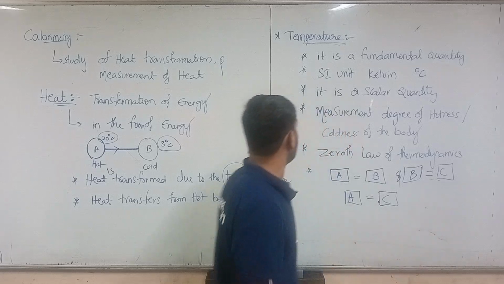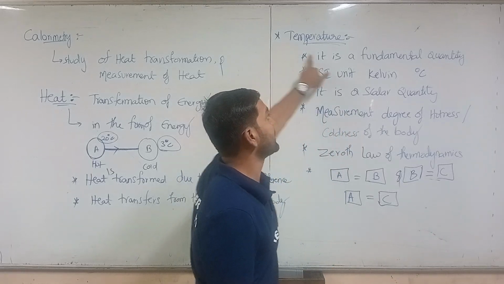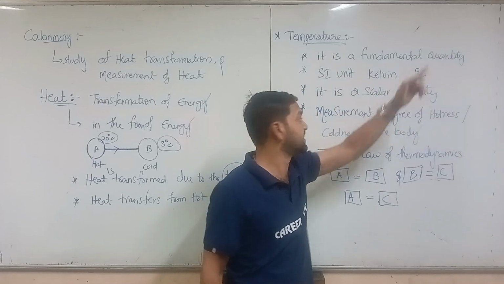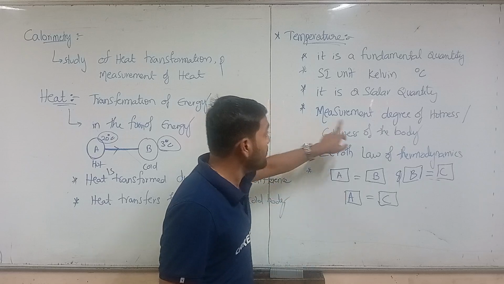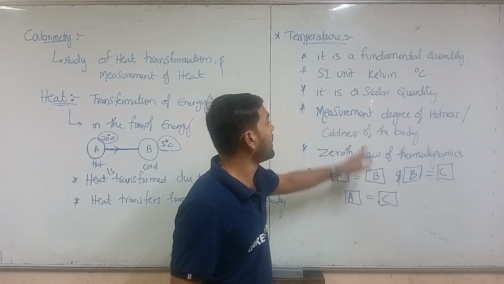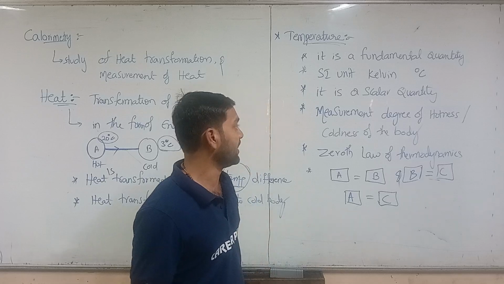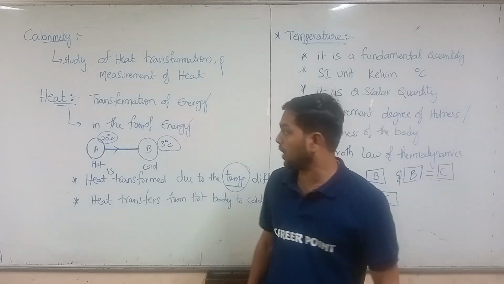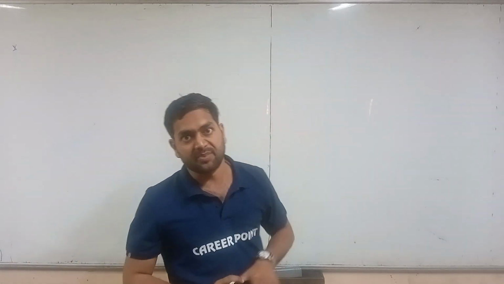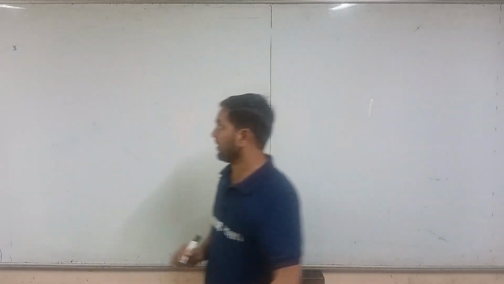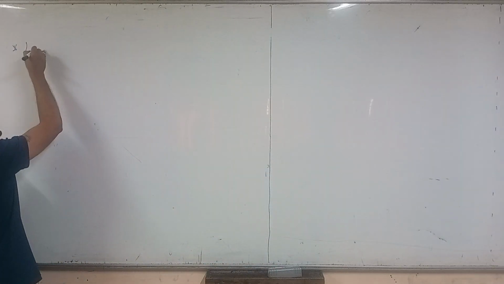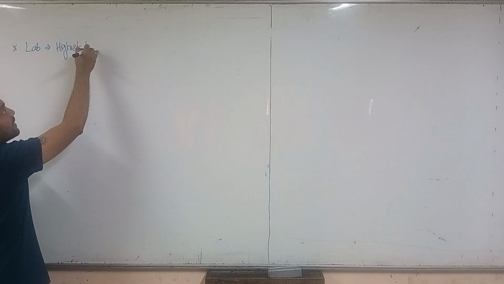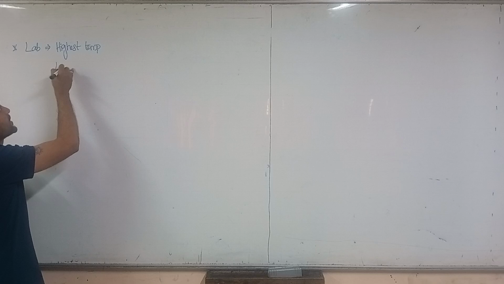Next we will see. Here we have discussed temperature. It is a fundamental quantity, the SI unit of temperature is Kelvin or degree Celsius, and it is a scalar quantity. It is the measurement of the degree of hotness or coldness of the body, and it is derived from the zeroth law of thermodynamics. Now let's look at the highest temperature and the lowest temperature achieved in the laboratory.